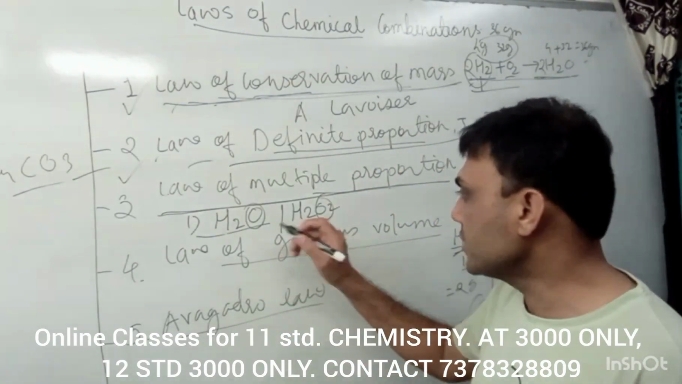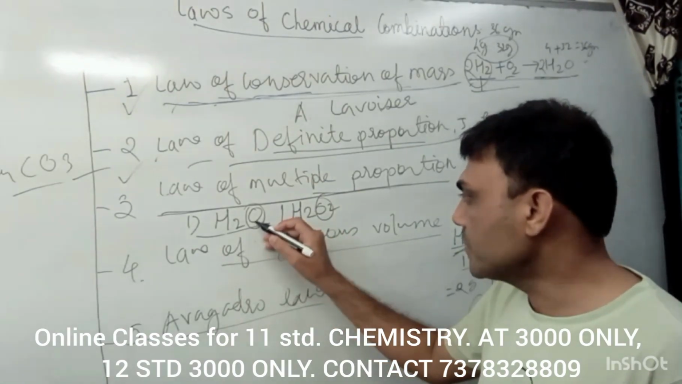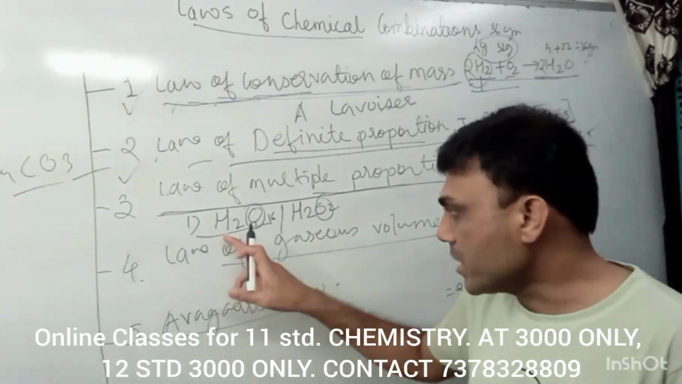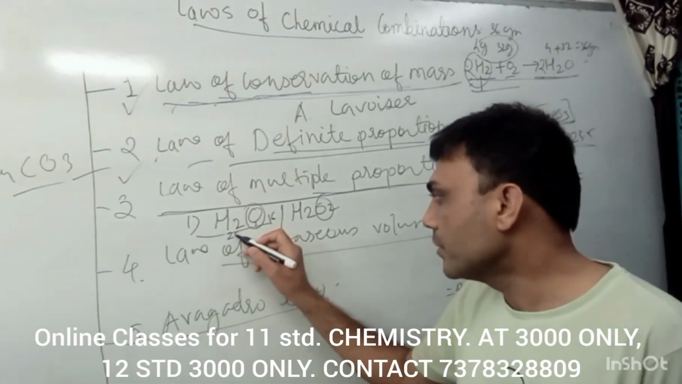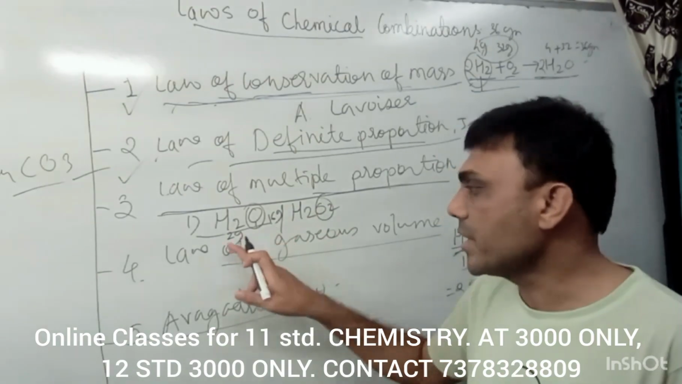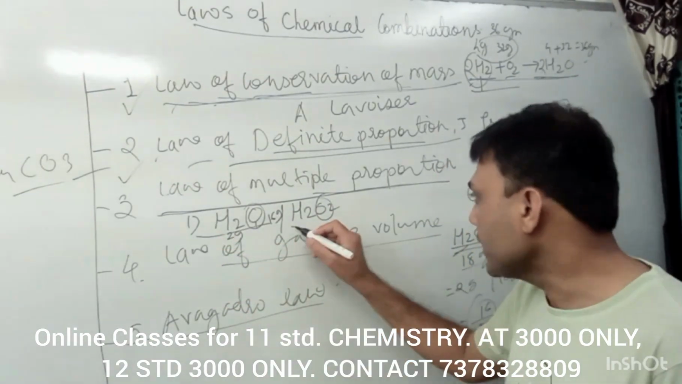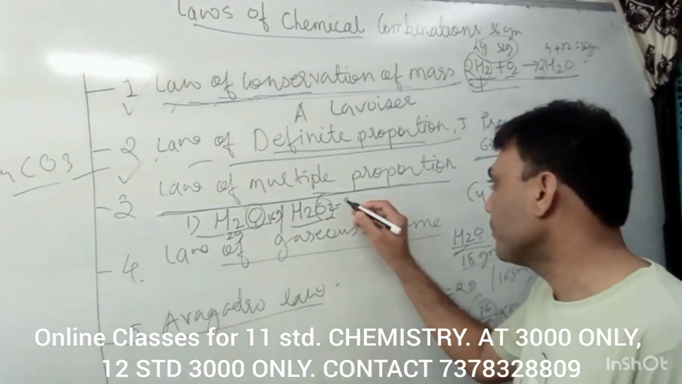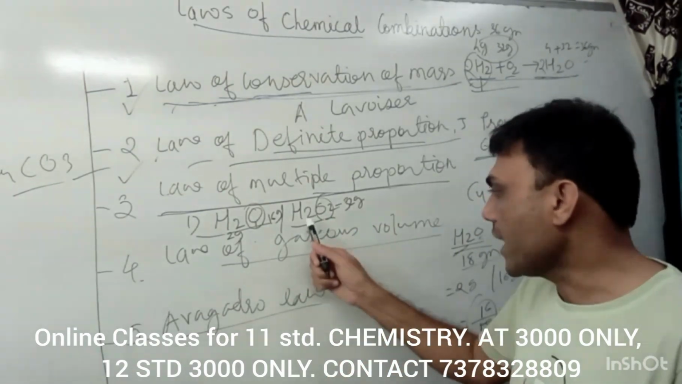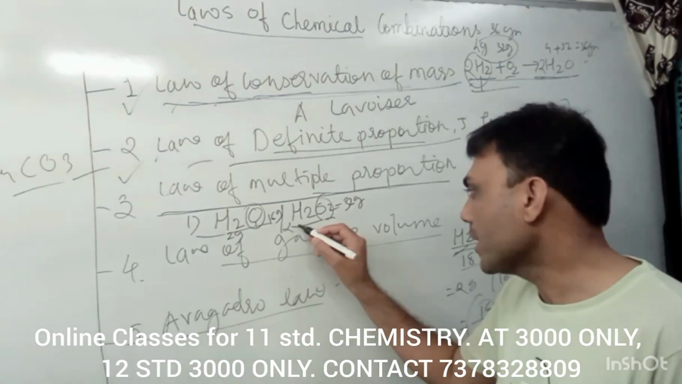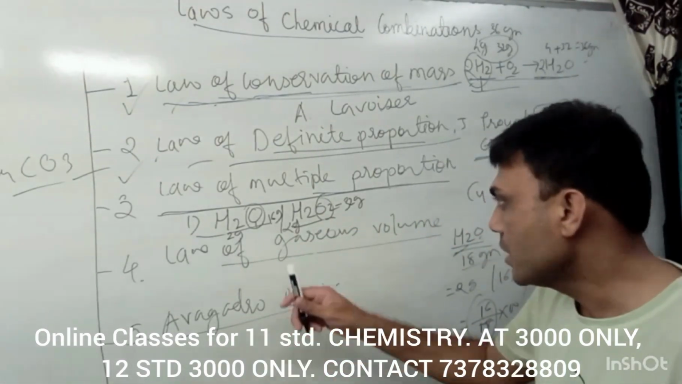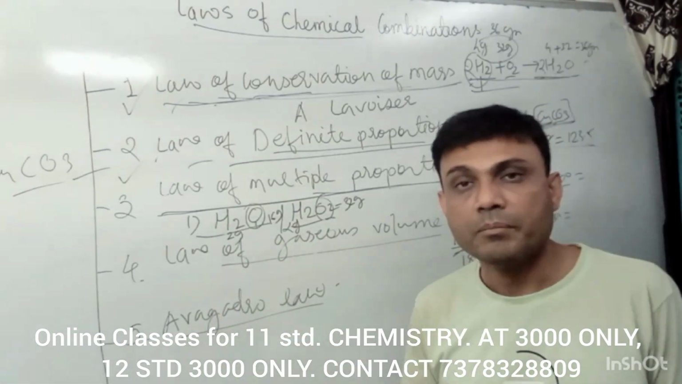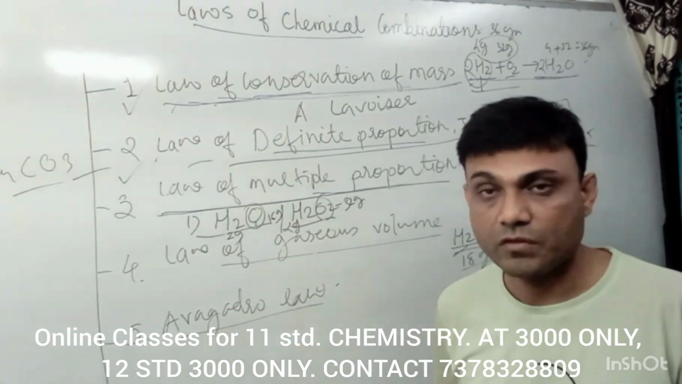Now we will decide what the mass of oxygen in water is, that is 16 gram, and the mass of H2 is 2 gram. In H2O2, oxygen is 16 into 2, that is 32 gram, and the hydrogen mass is again 2 gram. Now you see the hydrogen is constant, that is 2 gram. The mass of the hydrogen is constant. We have kept it constant.